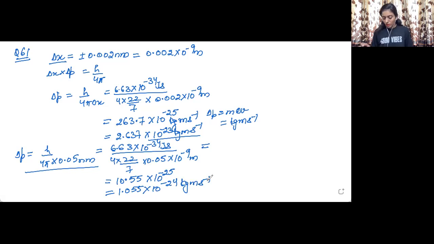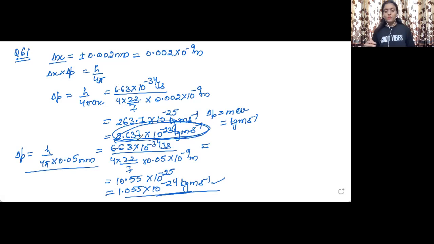Now, if you compare, this is the given value of the momentum, and this one, which we have calculated, is the calculated value of momentum. Now, if you see, the given value of momentum is smaller than the uncertainty.